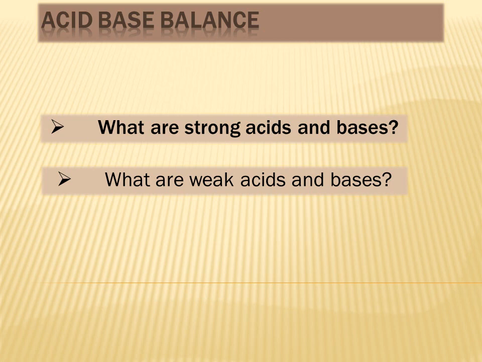So what are weak acids and bases? In contrast to strong acids and bases, these weak acids and bases dissociate incompletely in an aqueous medium and they also dissociate quite slowly. Examples of weak acids is carbonic acid, and ammonium hydroxide is an example of a weak base. So the main difference between strong acids and bases and weak acids and bases is the degree of dissociation. Strong acids and bases are able to dissociate completely and rapidly in an aqueous medium, whereas weak acids and bases dissociate very slowly and incompletely in an aqueous medium.